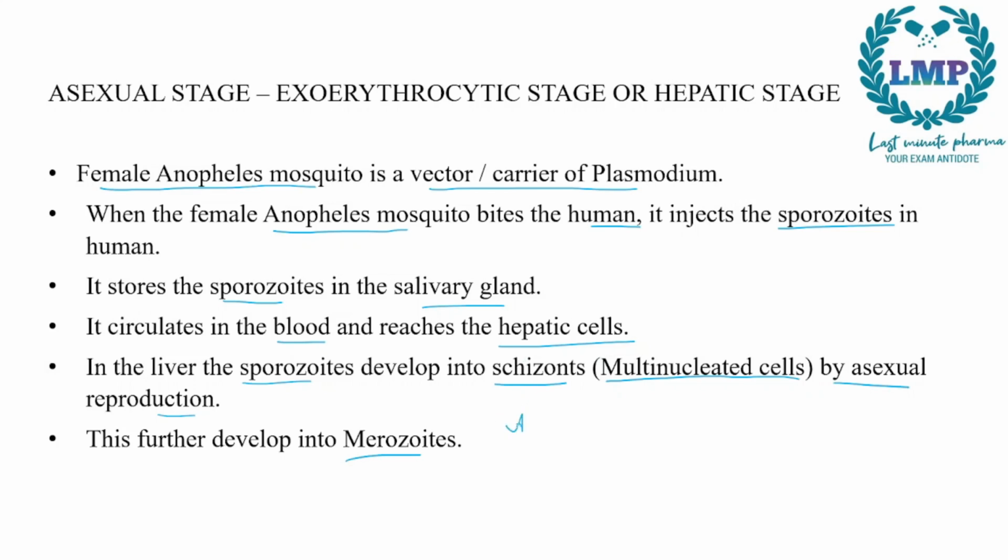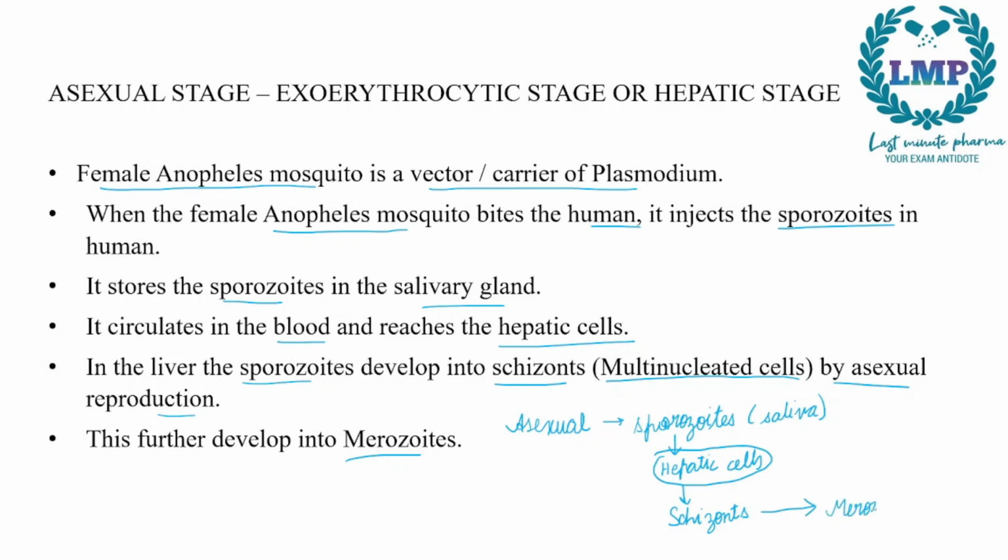So in the asexual stage, we have first the sporozoites, which will be released from the saliva of the mosquito into the bloodstream. From here, they will go into the hepatic cells. What will happen in the hepatic cells? In the hepatic cells, these sporozoites would be converted into schizonts, which are multinucleated cells which are formed by asexual reproduction. Further, schizonts will develop into merozoites.